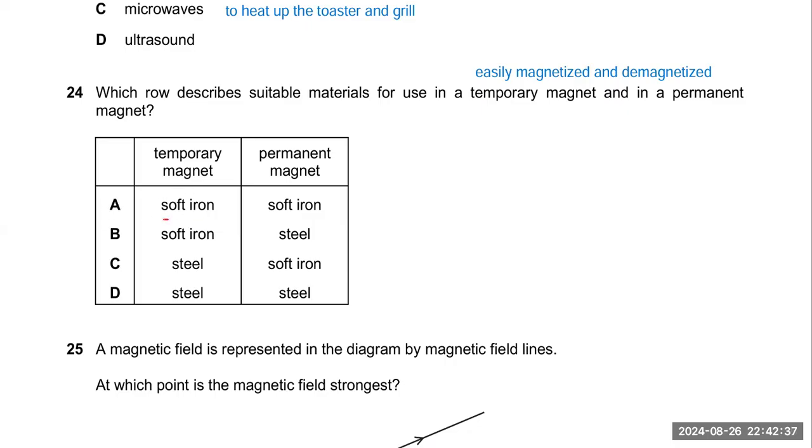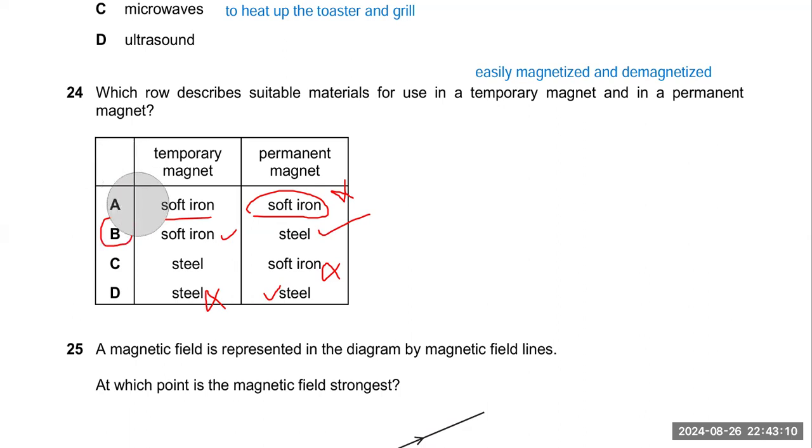So this is soft iron. No, permanent, this is incorrect. In permanent we will not use soft iron. So this is incorrect, this is also incorrect. If you look at this one, steel is correct, but steel is not used for temporary magnet. Only option B is remaining. Yes, this is the correct option. Soft iron is used for temporary magnet, and permanent magnet is made by steel. So your option will be D.